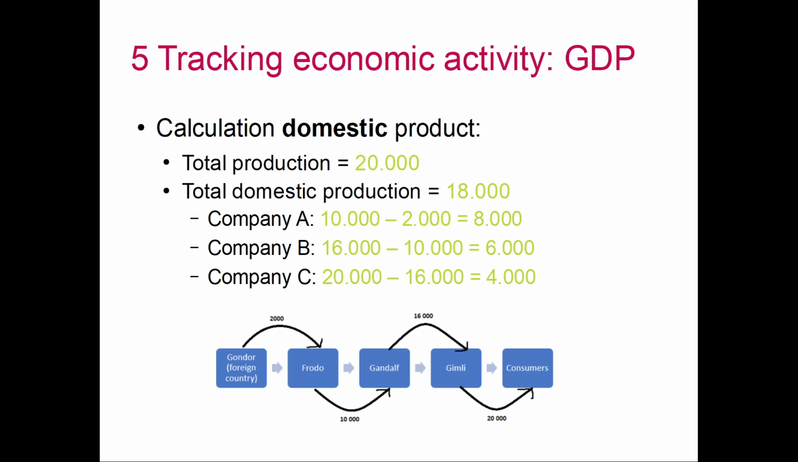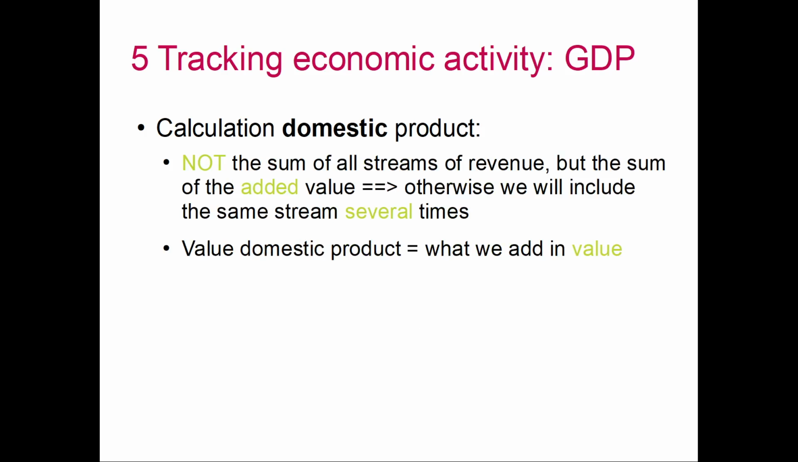So if you ever get a case like this, you have to realize you have to exclude the first transaction over here, because we're dealing with a foreign country, which is not based in Rohan and not a part of the domestic production. That's the most important thing you have to remember over here. So, not all streams of revenue can be added, otherwise we would have 20,000. We only have to look at the added value, the toegevoegde waarde. Otherwise, we will include some streams several times, but the most important thing you have to know is to only look at the added value.